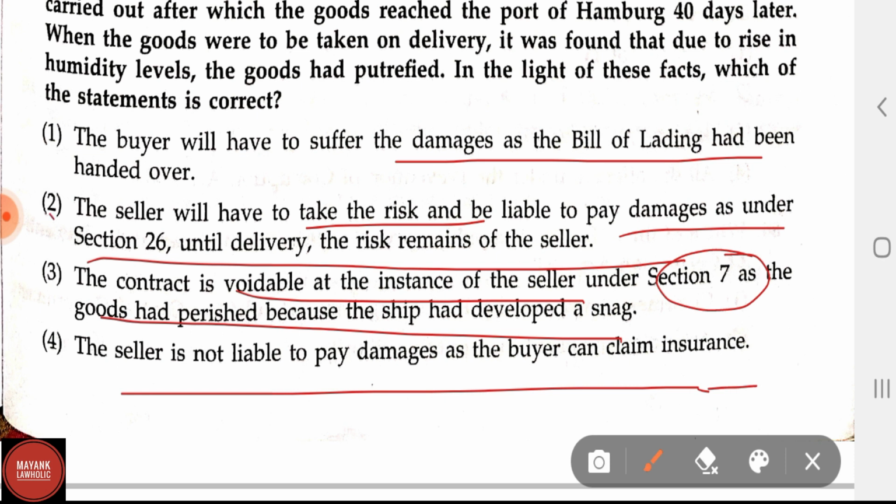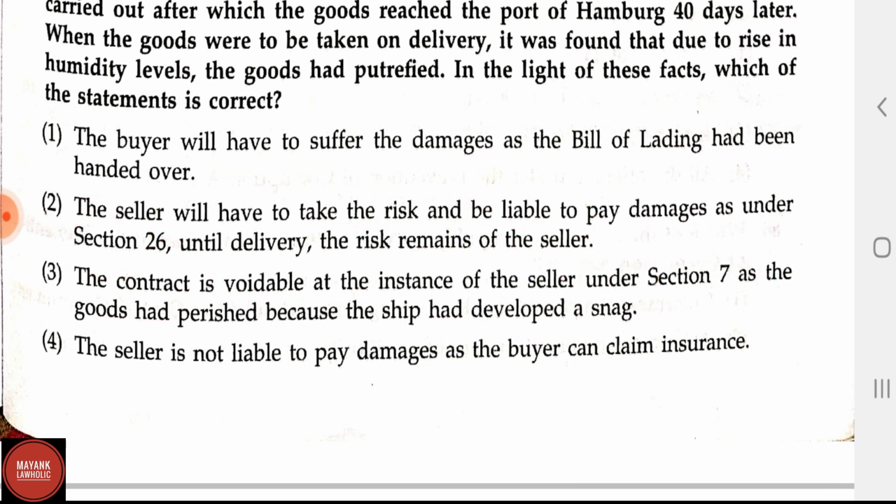In this question, the correct statement is statement second, because here it is required to understand section 26 of the Sale of Goods Act. Section 26 talks about risk prima facie passing with the property. It says that unless otherwise agreed, the goods remain at the seller's risk until the property therein is transferred to the buyer. But when the property therein is transferred to the buyer, the goods are at the buyer's risk, whether delivery has been made or not. So here the delivery has not been made, so it is at the risk of the seller, related to section 26.